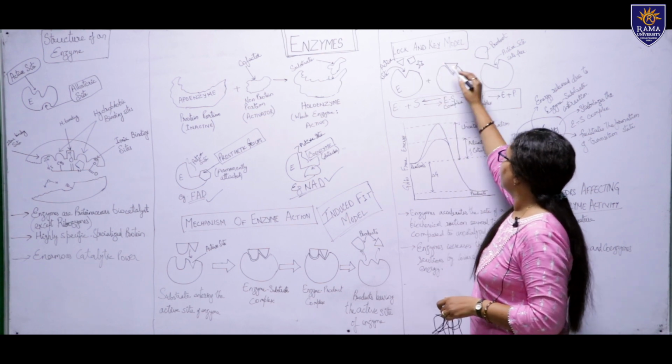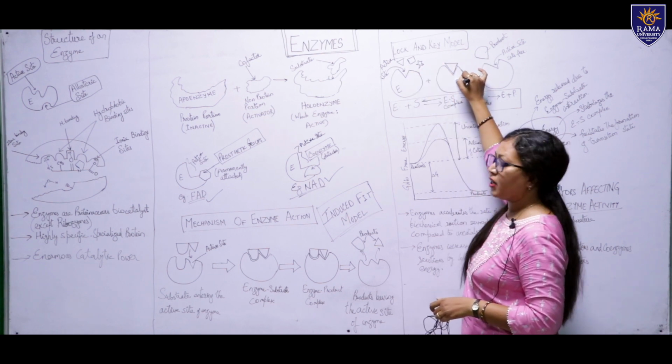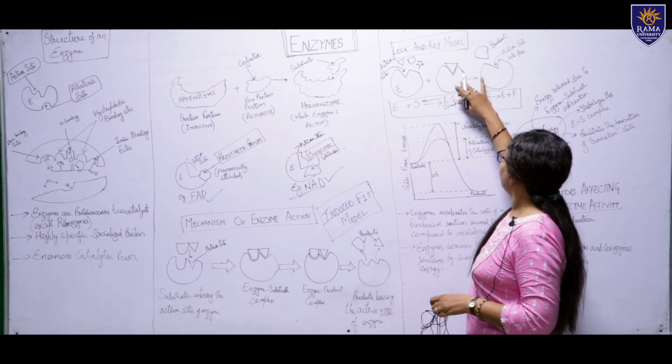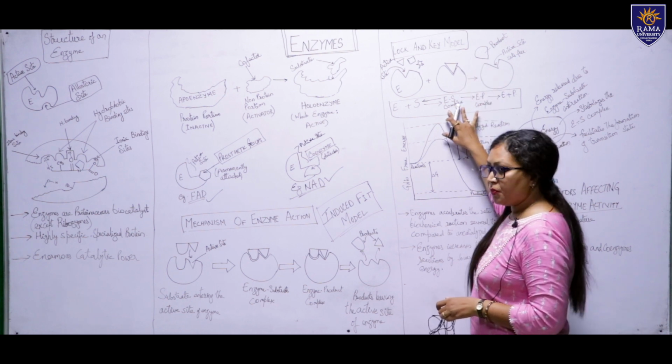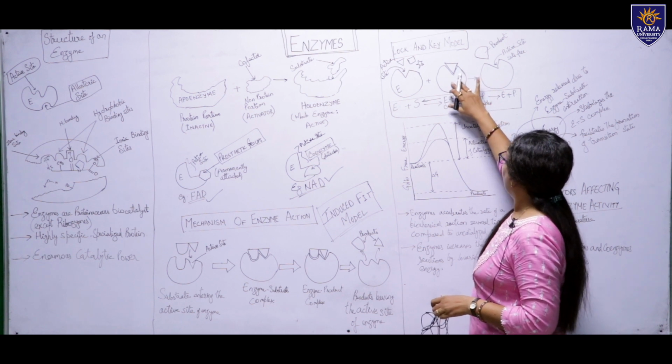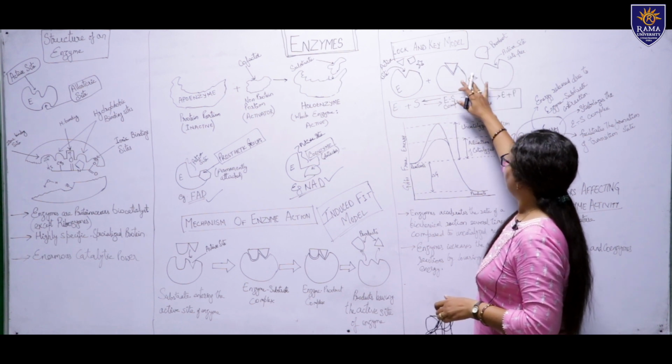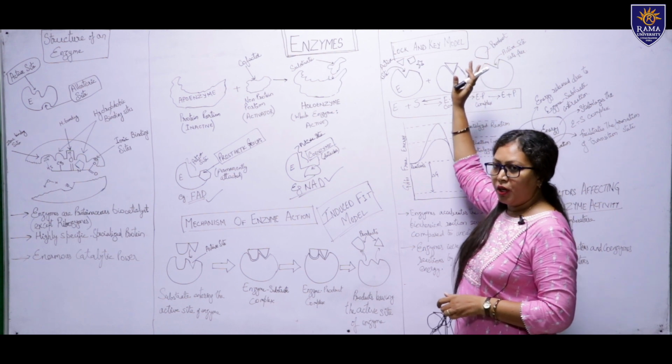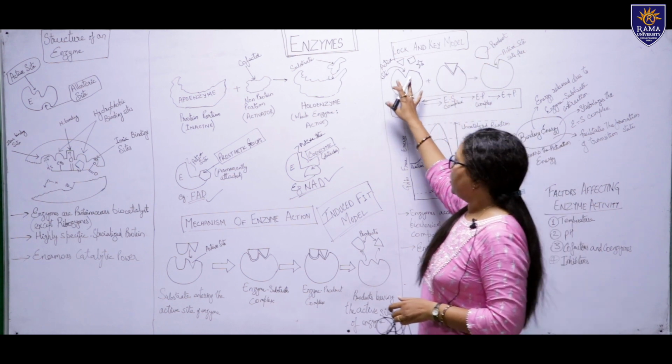So the interaction between substrate and enzyme will occur, the enzyme-substrate complex will form, and with the stabilization of this complex, the substrate will get converted into product. It means this reaction is going on.